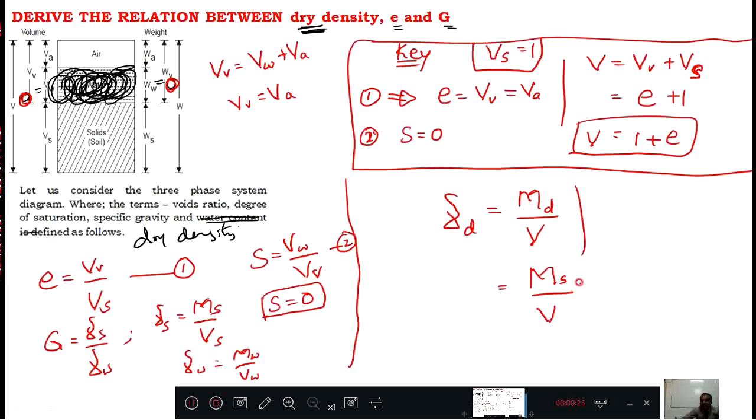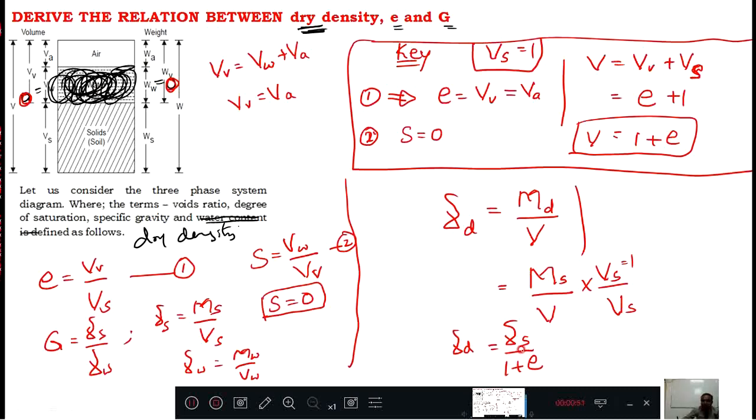This Ms, I will multiply by Vs and divide by Vs. Then Ms and Vs together I can call gamma s. That is your gamma s. And Vs becomes 1, divided by the total volume, which is 1 plus E. This is your gamma D.